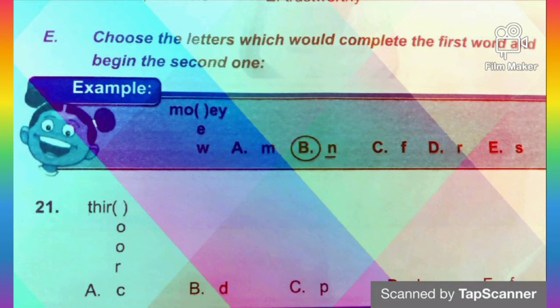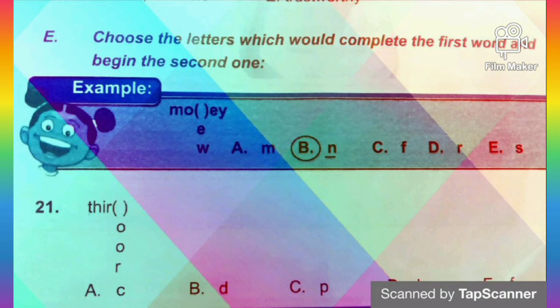And we can see the answer on the line there is option B, which is N, letter N. When we add letter N to the dash, it gives us money. So does that N start the next word? Oh yes, it does. It makes it new. N-E-W, new. Do you understand that now?